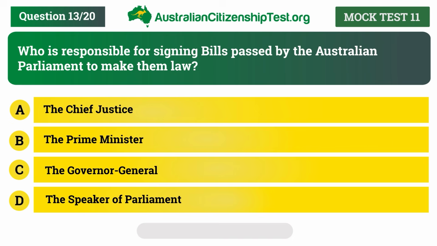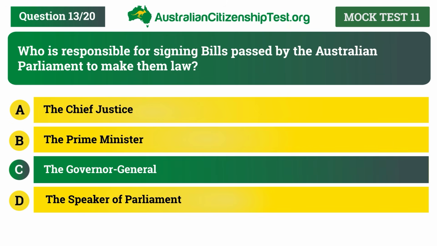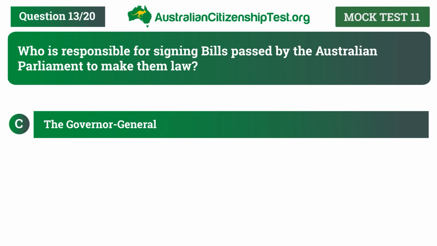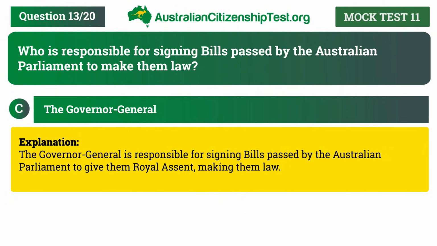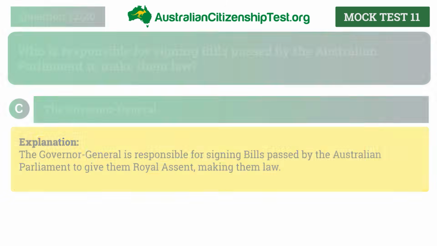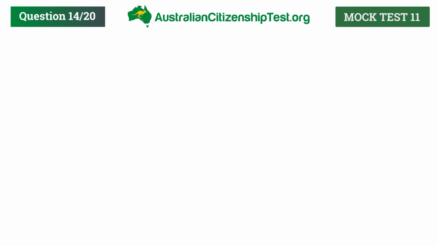The correct answer is C. The Governor-General. Explanation. The Governor-General is responsible for signing bills passed by the Australian Parliament to give them royal assent, making them law.